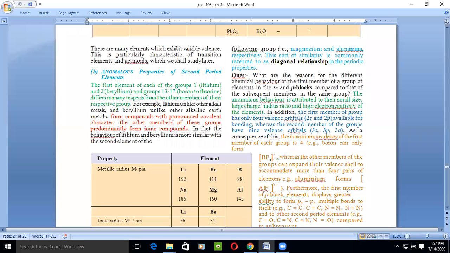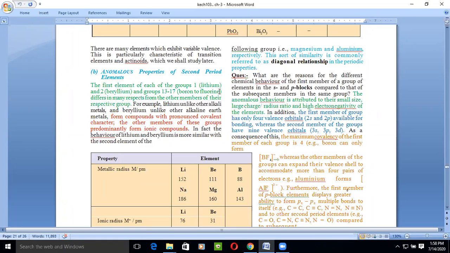Means they just want to say that the head of the family, which is lithium and beryllium for s block, and boron, carbon, nitrogen, oxygen, fluorine for groups 13 to 17, right? So they show different properties as compared to the other elements of their group. For example, lithium unlike other alkali metals and beryllium unlike other alkaline earth metals form compounds with pronounced covalent character. The other members of these groups predominantly form ionic compounds, right?